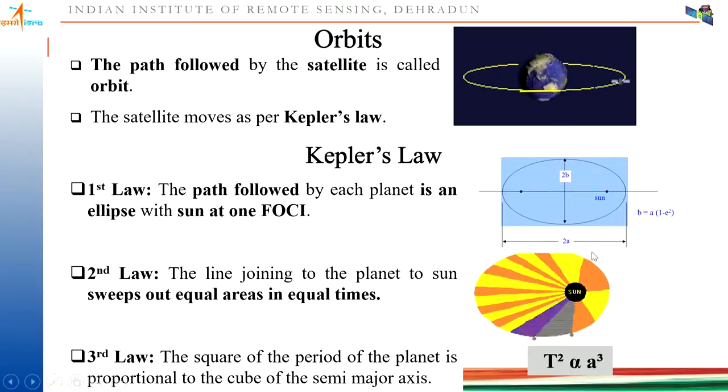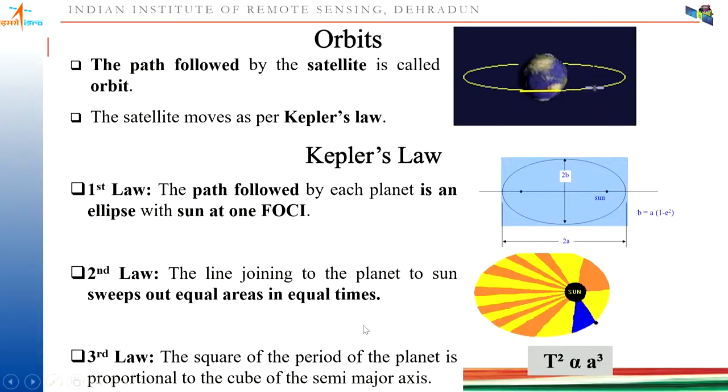Like suppose this area is a1, it is taking t1 time, and this area is a2, it is taking time t2. So the ratio is always going to be the same. The third law is what? The square of the period of the planet is proportional to the cube of the semi-major axis. Suppose it is taking t time to cover the entire orbit, so that is your time period, and the semi-major axis is this one. So the square of the time period is directly proportional to the cube of this semi-major axis.